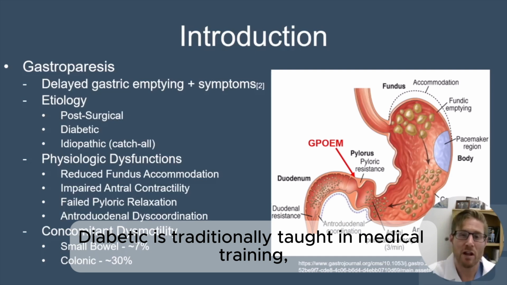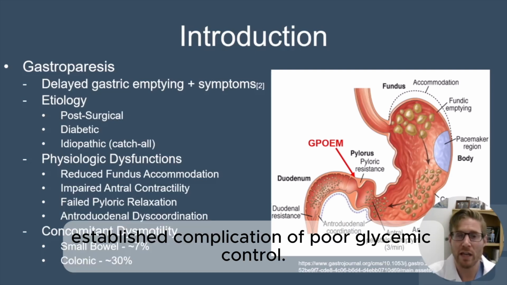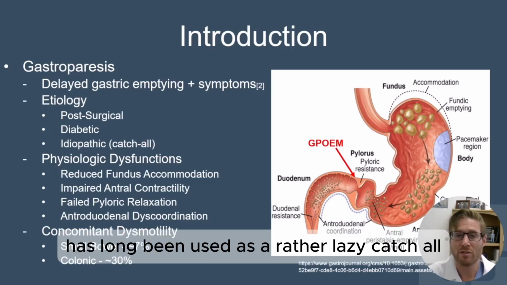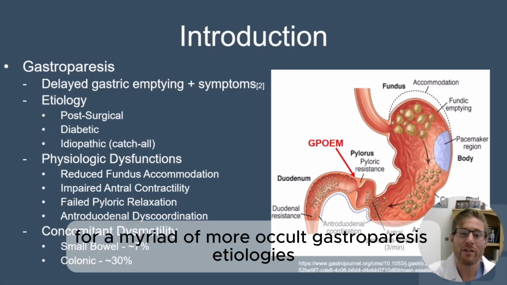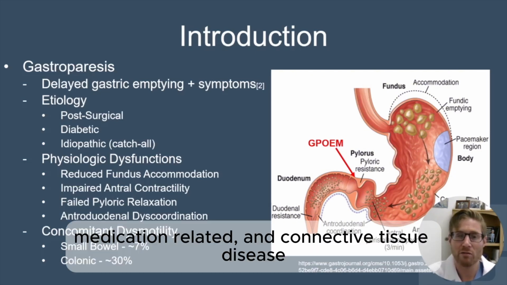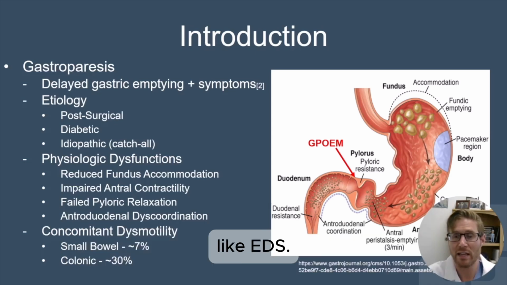Diabetic is traditionally taught in medical training as a well-established complication of poor glycemic control. Idiopathic has long been used as a rather lazy catch-all for a myriad of more occult gastroparesis etiologies, including autoimmune, post-viral, neuromuscular, medication-related, and connective tissue disease like EDS.